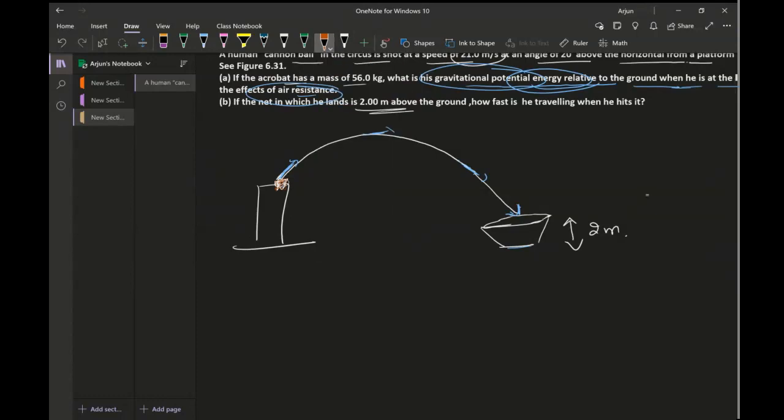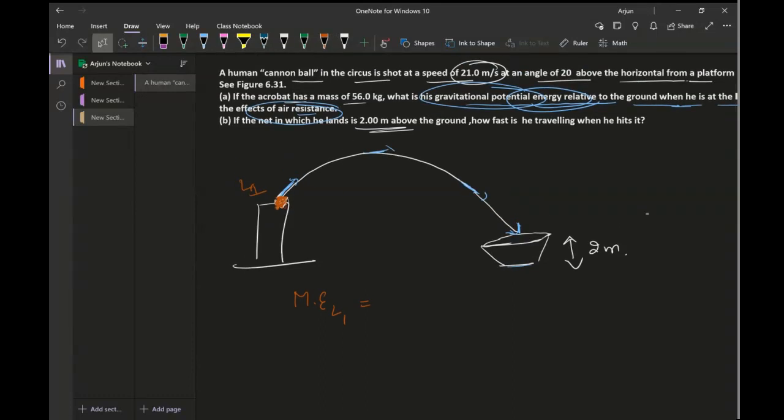Now, first of all, I'll try to find the mechanical energy at location 1. So the mechanical energy at location 1 will be equal to, he's launched at a speed of 21 meters per second, so there is some kinetic energy, and then there is the potential energy. Potential energy mgh plus half mv squared.